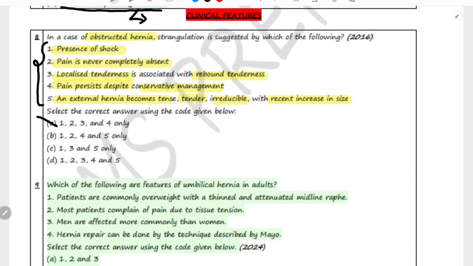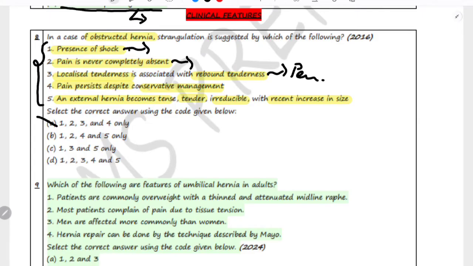Why? Presence of shock indicates systemic effects of strangulation. Pain is never completely absent, and this suggests ischemia. Localized tenderness is associated with rebound tenderness. This indicates peritoneal irritation from ischemia or necrosis that is going on.